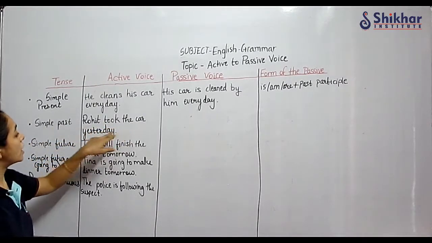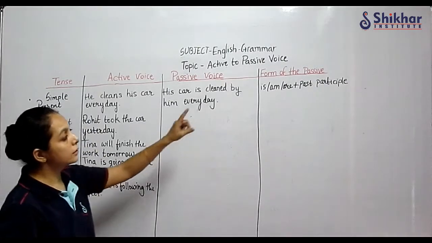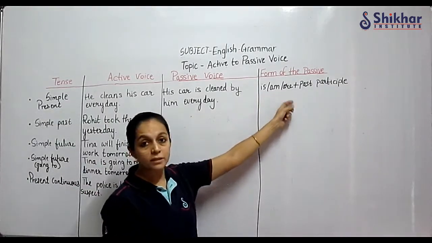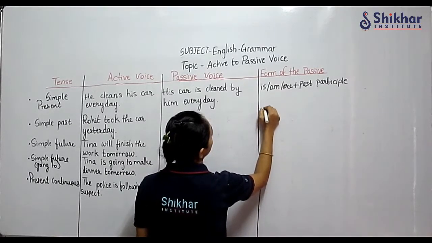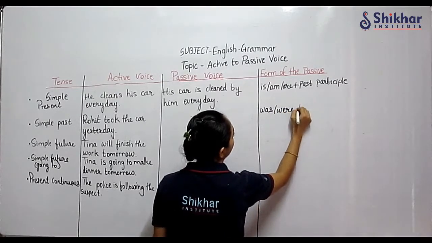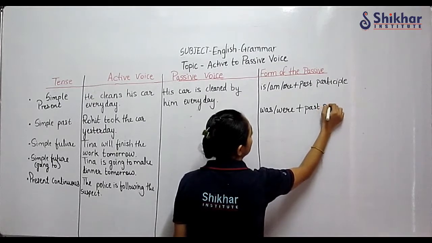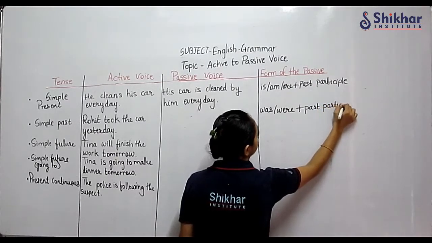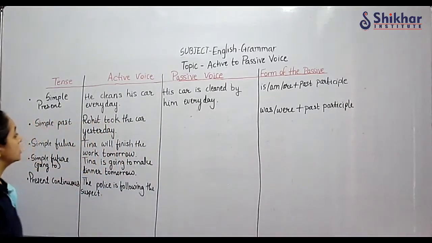Simple past tense. Rohit took the car yesterday. So here, in simple past tense, what is the formula? The way we have written is, am, are for present tense, for past tense it is was, were plus past participle. This is the formula. Let us change it.